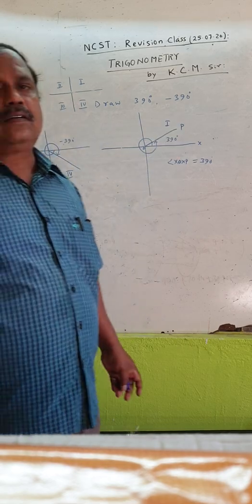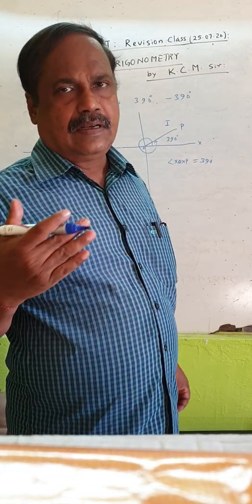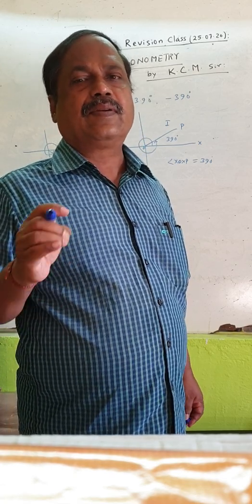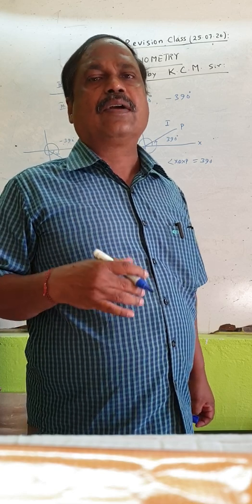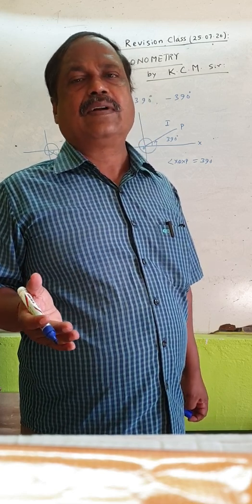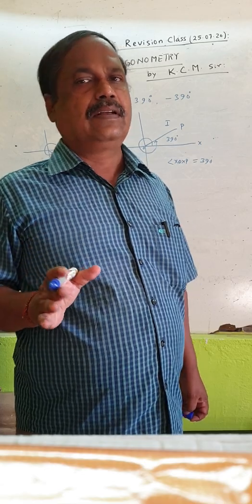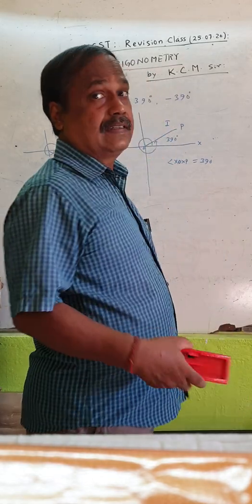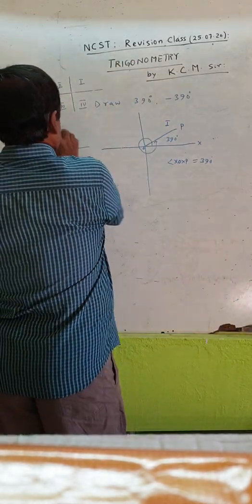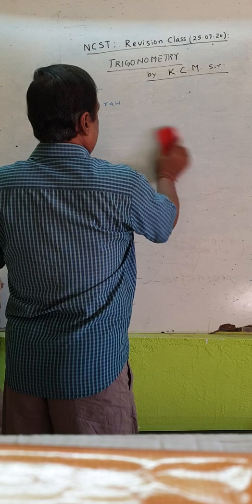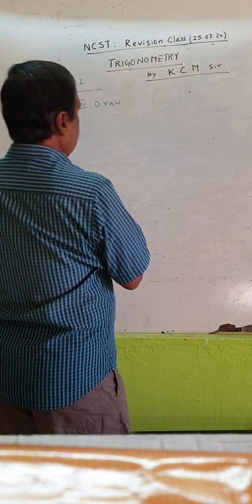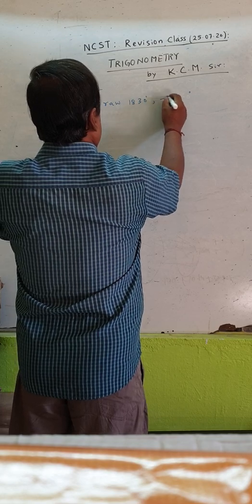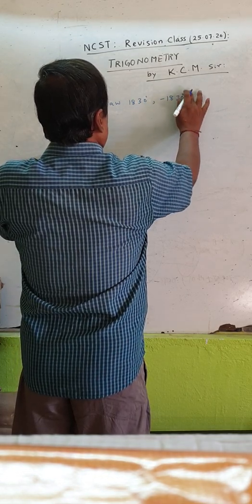So that is the major difference, because gradually you will learn how trigonometric functions behave differently in different quadrants. What will be their sign in different quadrants? That we will learn gradually. Then listen. Let us take another still bigger angle: 1830 degree, minus 1830 degree.